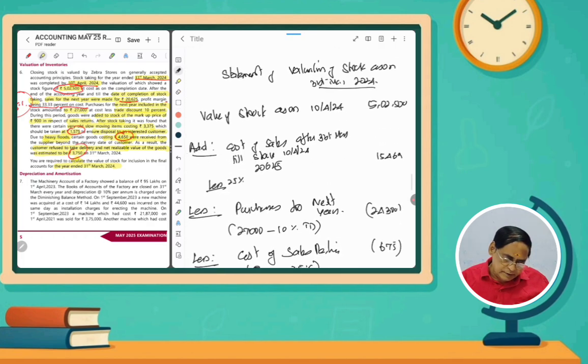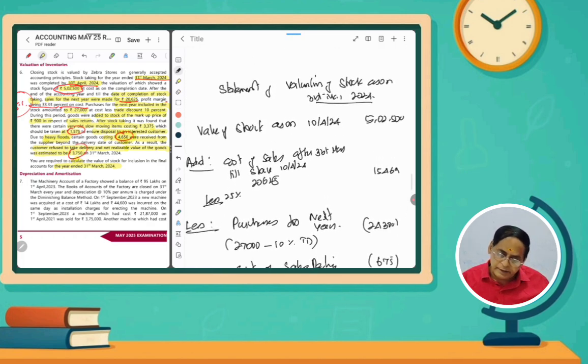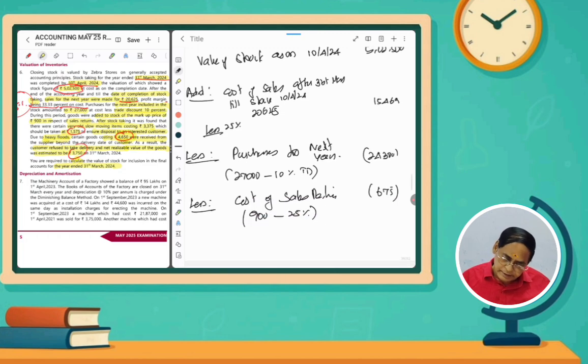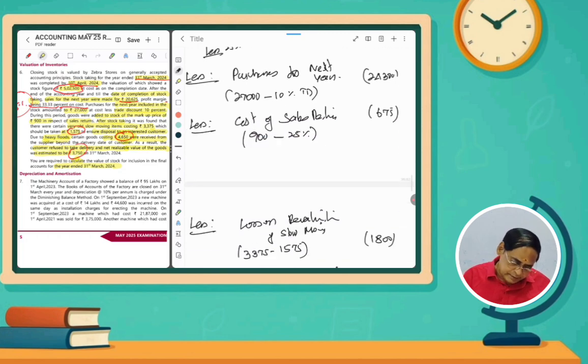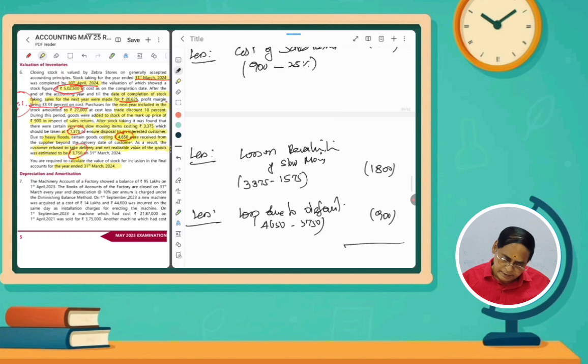So the first one is 5,02,500 minus 15,406, plus 5,02,500 plus 15,469, and then minus 24,300 minus 675 minus 1,800 minus 900.